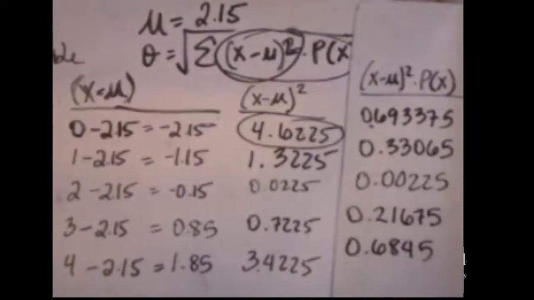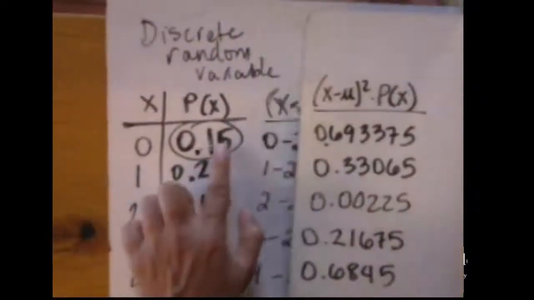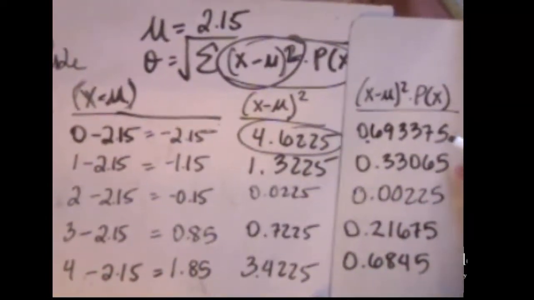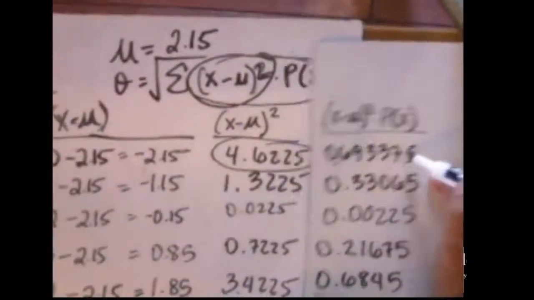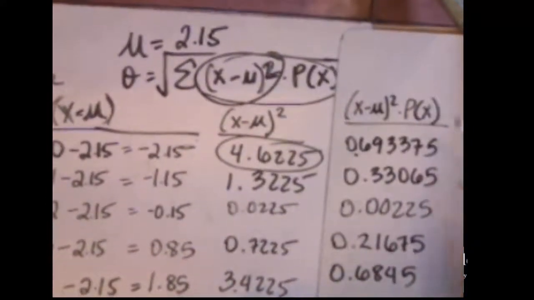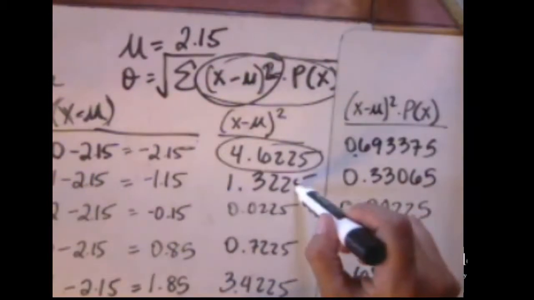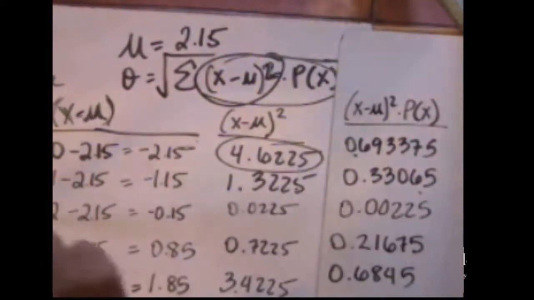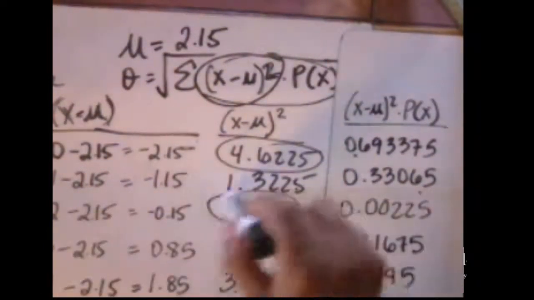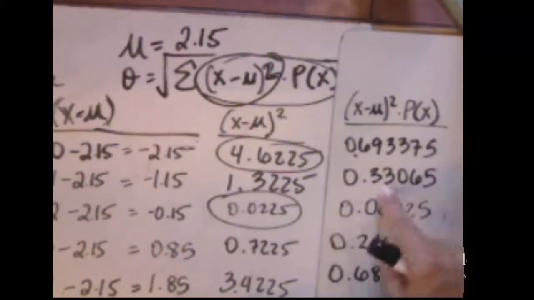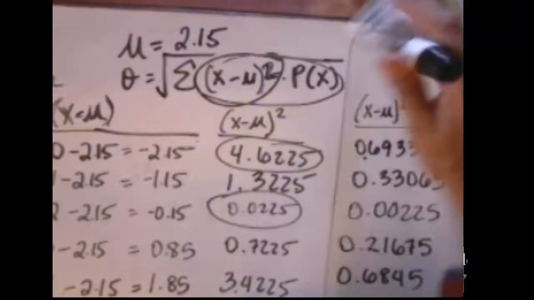All right, so I ran out of space on my huge table here, but basically I did the following. I took the probability of x times the squared deviation, and I did this again 5 times. 0.25 times 1.3225 equals this, etc. This times this squared deviation gives me this.